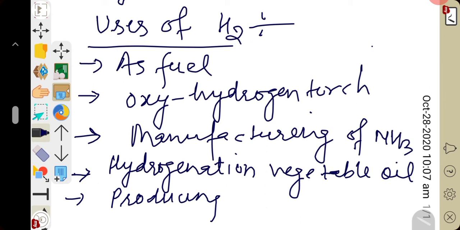Right? Now come to use number 3, the manufacturing of ammonia. Hydrogen gas is used for producing ammonia through Haber's process. Many times I told you all Haber's method of producing ammonia gas. 1 volume of nitrogen combines with 3 volumes of hydrogen and produces 2 volumes of ammonia. This process is reversible and it takes place at a high temperature and pressure in the presence of catalyst iron and promoter molybdenum. Right?